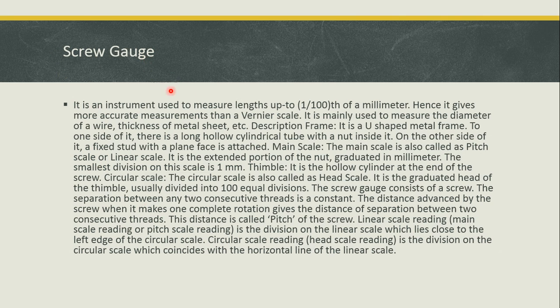Screw gauge is an instrument used to measure lengths up to 1 divided by hundredth of a millimeter, and it gives more accurate measurements than a vernier calipers. So vernier caliper is just 1 divided by tenth of a millimeter and this is 1 divided by hundredth of a millimeter. It is mainly used to measure the diameter of a wire, thickness of metal sheet, etc.